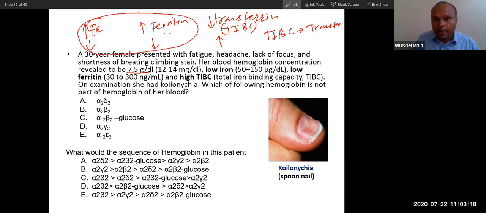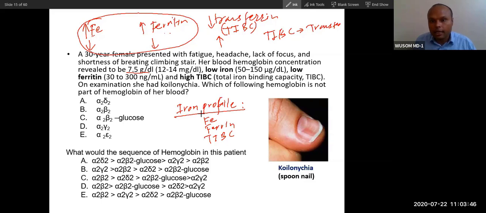Now this is also actually a theory class. You can grab some concept. You can grab a concept of iron profile. So just remember, for iron profile in the laboratory, we do 3 tests. We do iron, we do what? Ferritin, and we do TIBC. So these 3 tests are done in the laboratory.